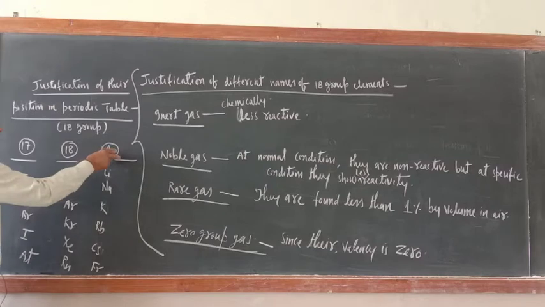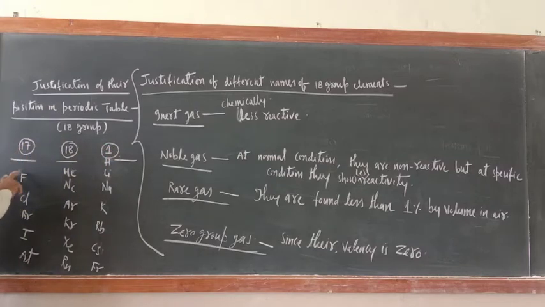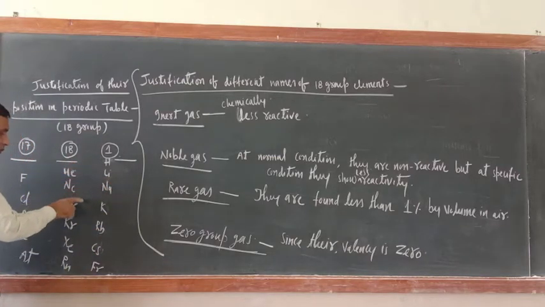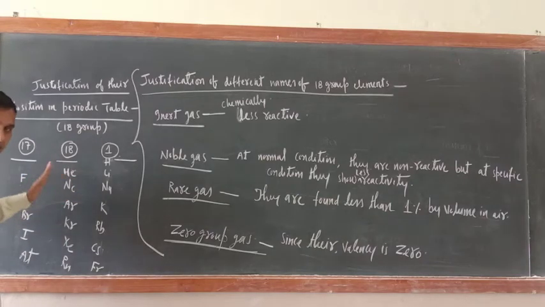That is why between the first group and the 17th group, or you can say between most electronegative and most electropositive, we have to place one group where the electropositive and electronegative character is almost 0. That is why the 18th group is placed here.